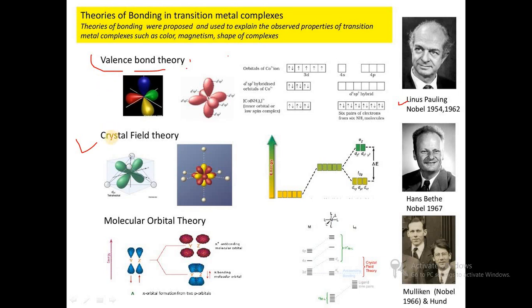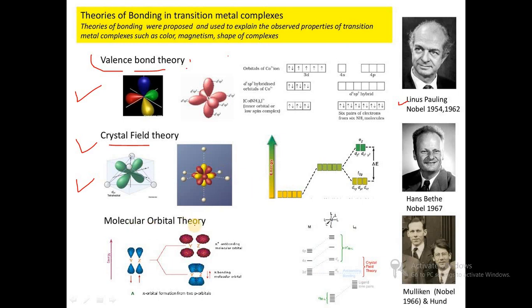Hans Bethe discovered a new technique, that is crystal field theory, because valence bond theory fails to interpret spectral, thermodynamic and kinetic properties of complexes. So VBT was replaced by crystal field theory, that is CFT, and crystal field theory shows the bonding between metal and ligand is purely ionic type. In valence bond theory, bonding is purely covalent. In crystal field theory, bonding is purely ionic.